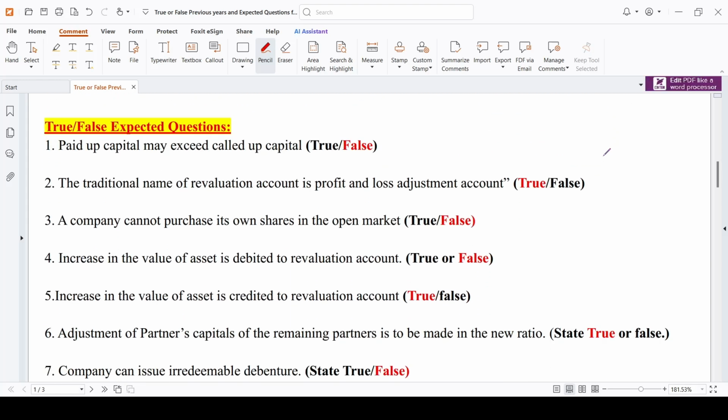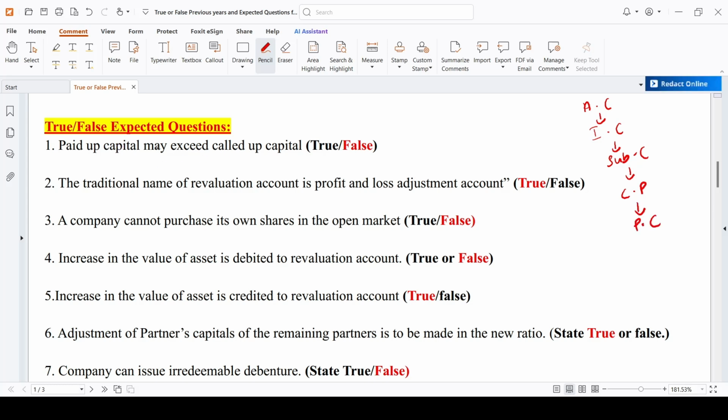Paid up capital may exceed called up capital. See, it will always be like this. First, it will be authorized capital. Below authorized capital, you will have issued capital. Below issued capital, you will have subscribed capital. Below subscribed capital, you will have called up capital. Below called up capital, you will have paid up capital.